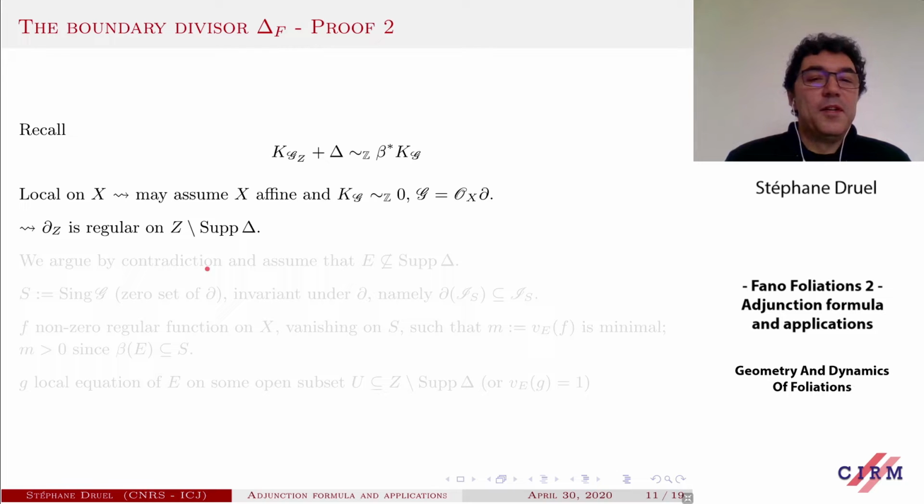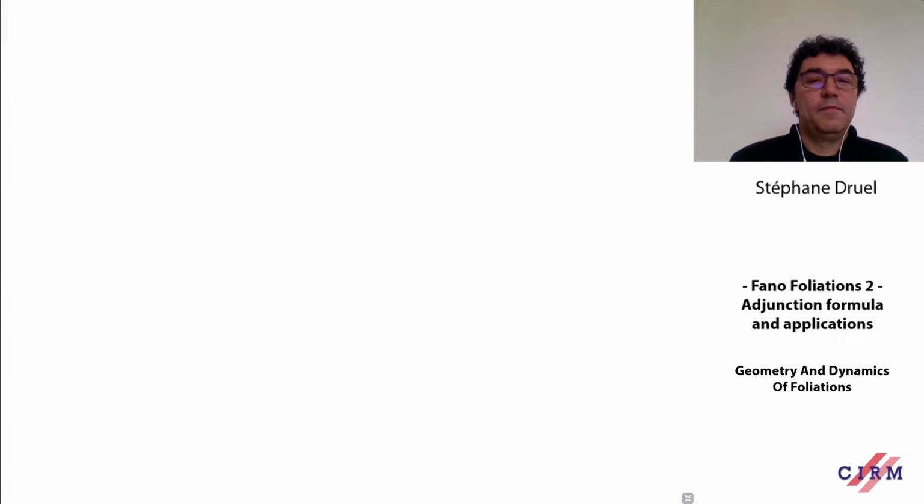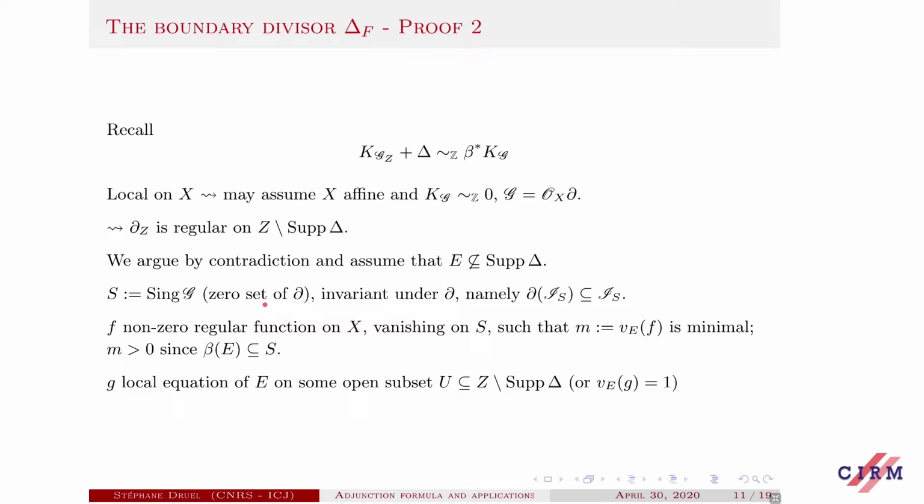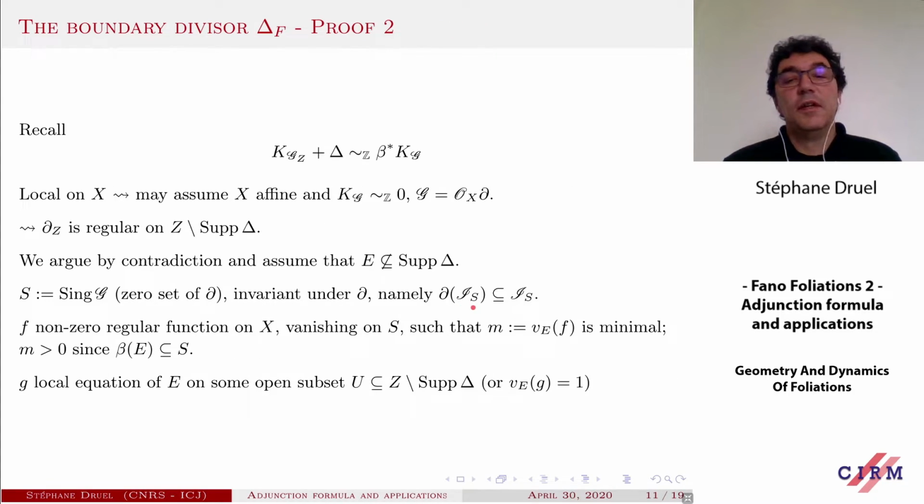So now we argue by contradiction. And we assume that E is not contained in the support of delta. And so you introduce this set that I call S for the singularities of G. So in this very particular case, this is just the zero set of delta. And for sure this is invariant under delta. So in particular, that means that if you take a function that vanishes along S, its image under delta vanishes as well along S. Now take a non-zero regular function on X.